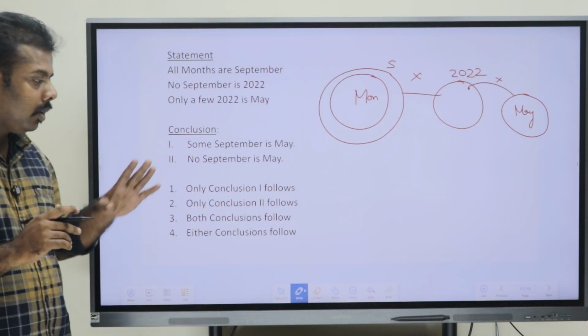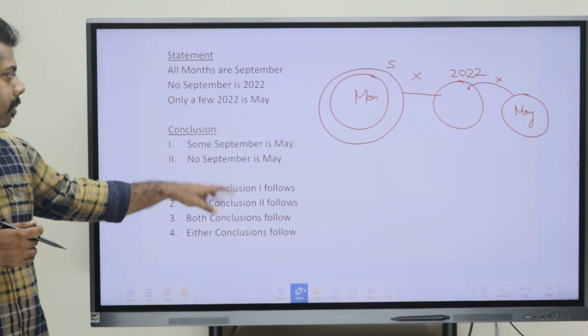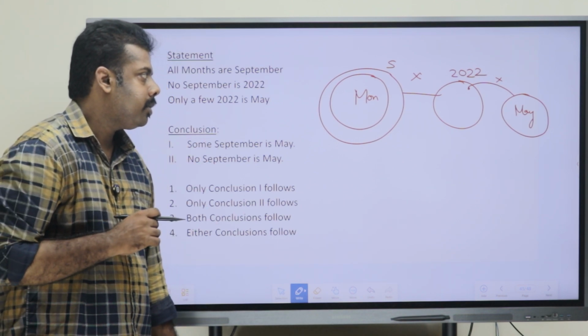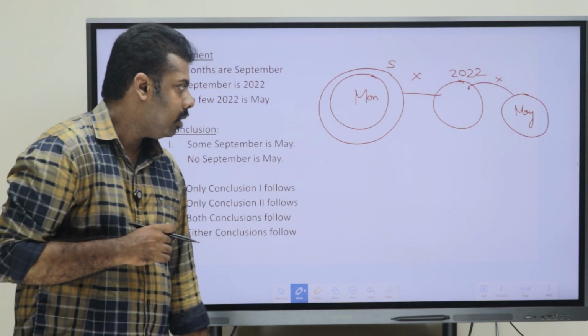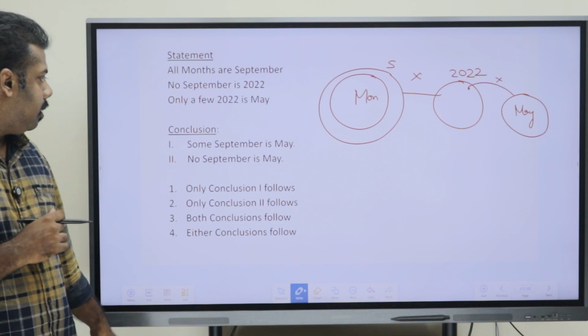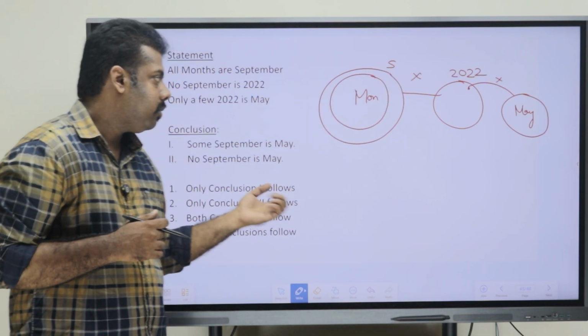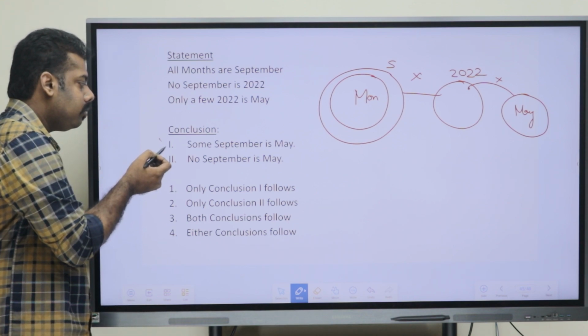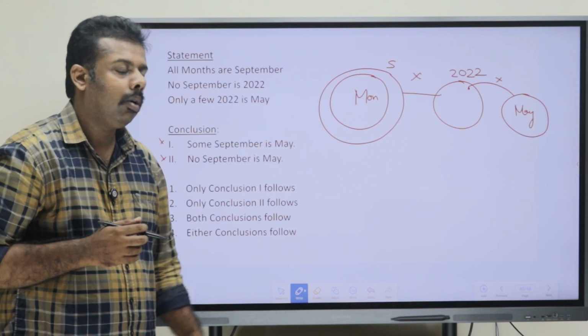Now cross checking with the conclusion part. What they have told: some September is May. Is it right or wrong? Some September is May, is it a possibility? We do not know if they have a direct relation. So that is why the definite conclusion will be wrong. Both are connected with September and May. So both are wrong.